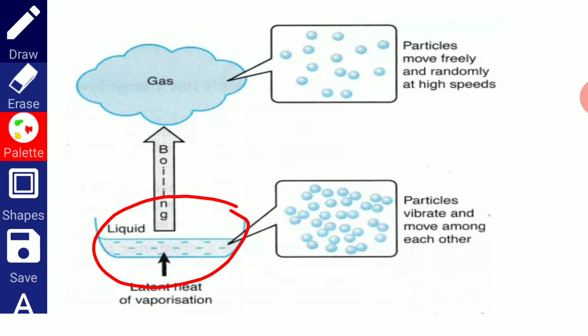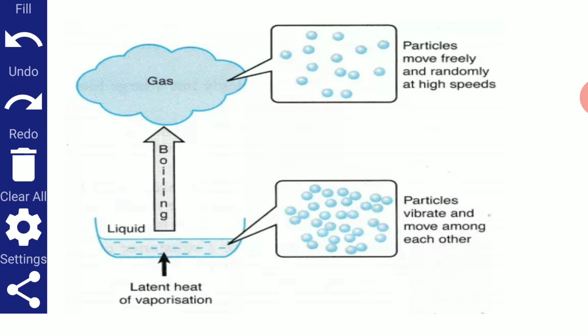In this manner, the temperature finally comes to 100 degrees Celsius, and at 100 degrees Celsius, water starts boiling. At 100 degrees Celsius, water changes its state from liquid to gas.